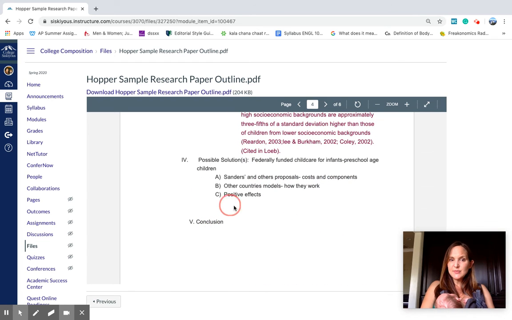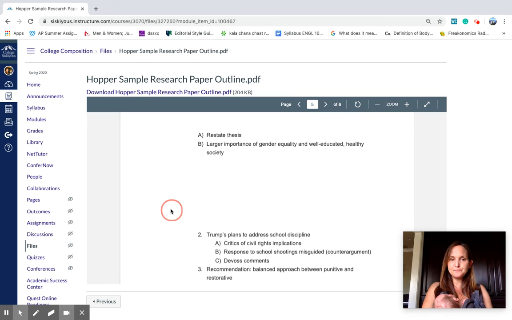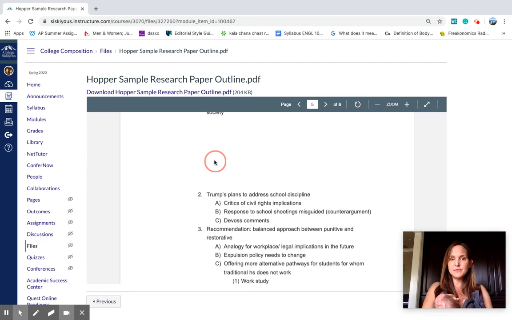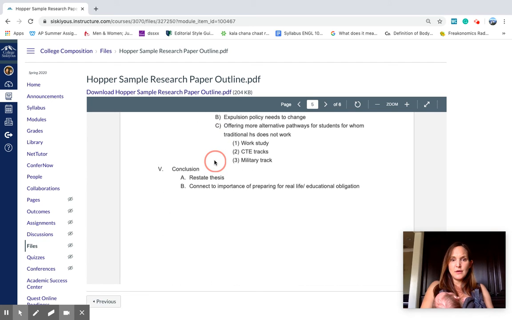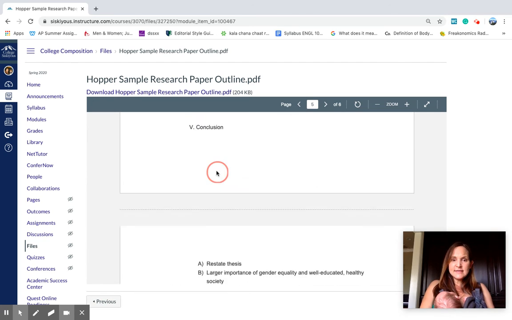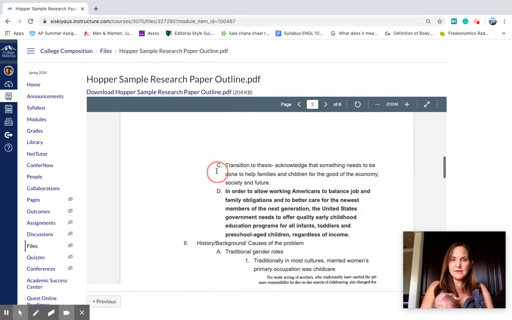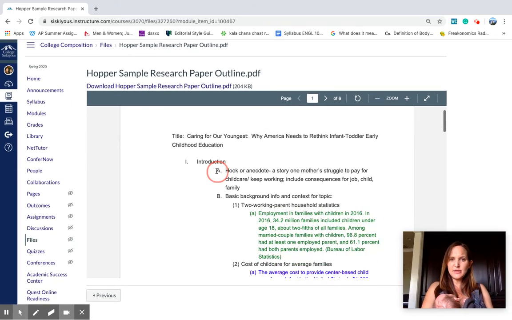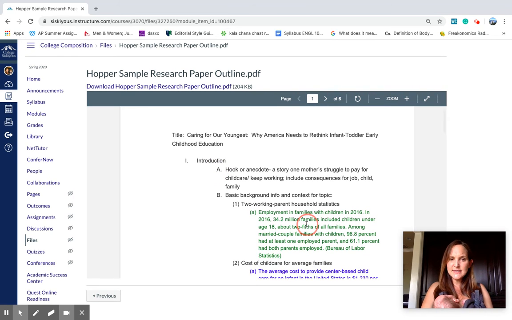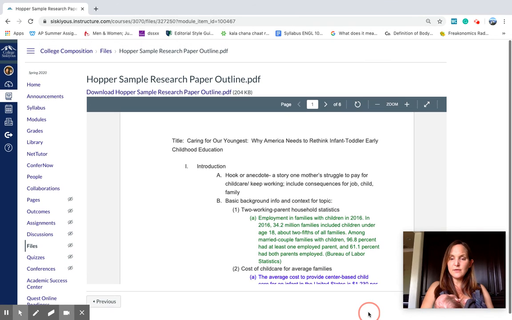Finally, I go down to my possible solution. Okay, you should just have at least one. If you have more than one, that's fine. But at least one solution that you have figured out in your mind. Okay, and then conclusion, if you have some ideas of what you'll say there, great. If not, just mark a space for it. Okay, that's what we're going to do in the conclusion. Okay, so that is a sample outline on a topic. This was just partially complete from a few semesters back, but you can use it as a model if it helps you. And that takes us to the end of week 13.